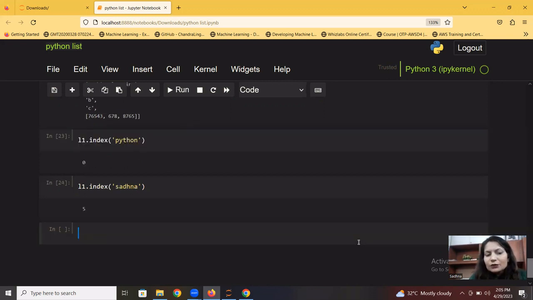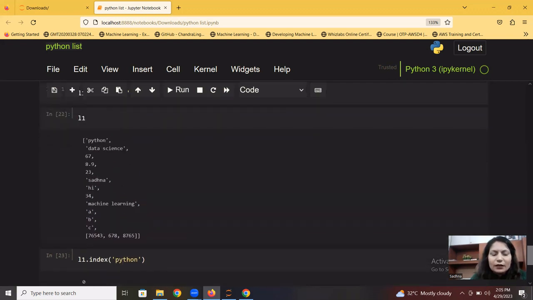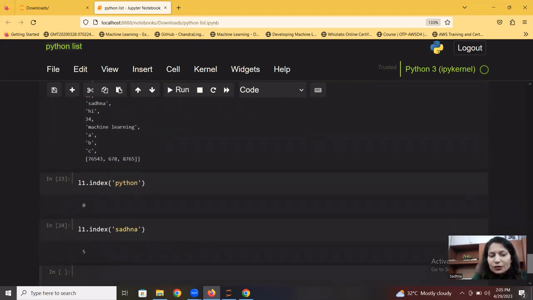Pass. So you see that this is at the 5th index. You can count and check it out, right? It starts from 0, 1, 2, 3, 4, and 5. And indexing is start, last index. I'll show you, the last index will be the entire list. There are multiple ways to check the index of an element. The other ways I'll be telling you, but using the index function, you pass the value and you get at what position that element is. So this is how it works.